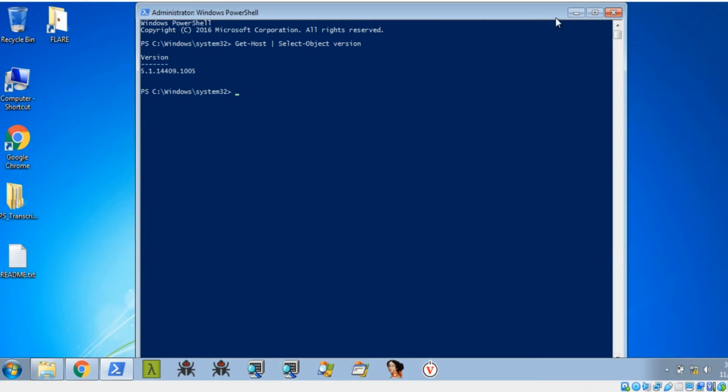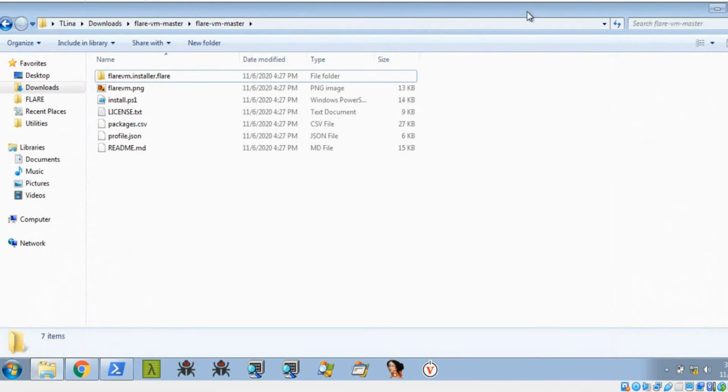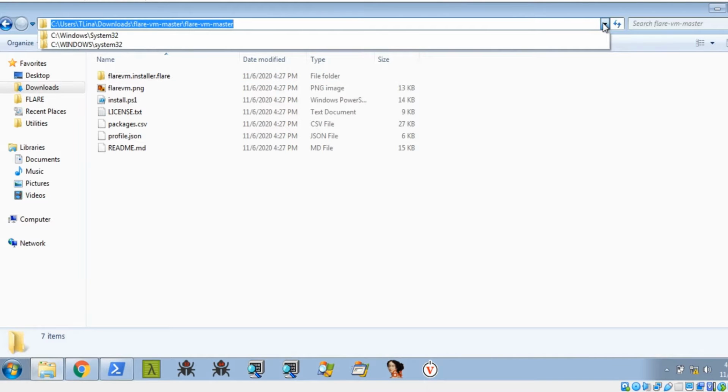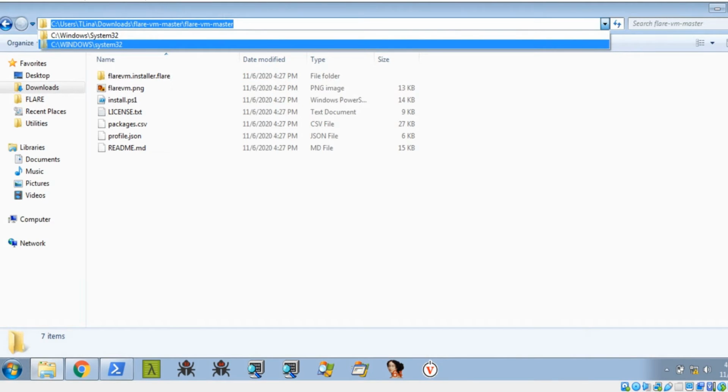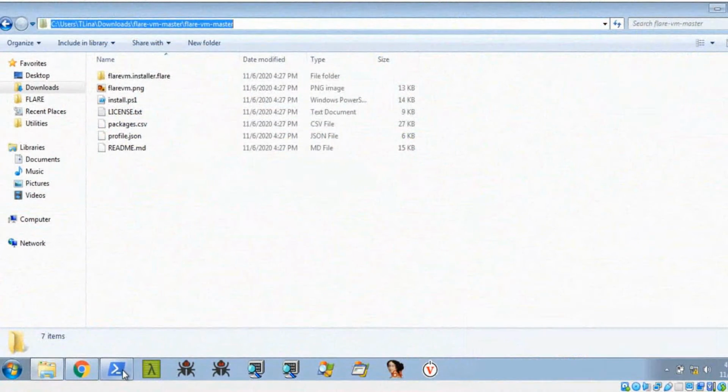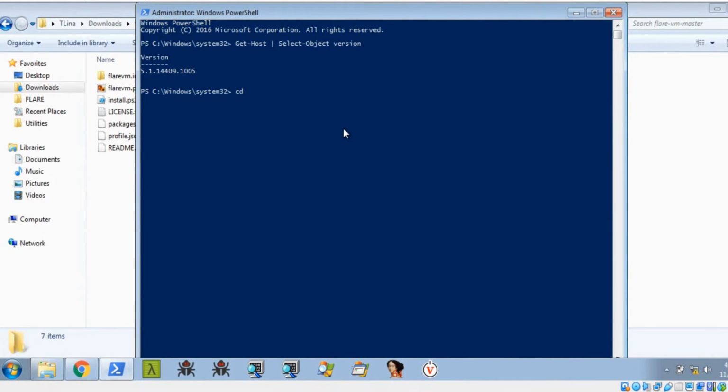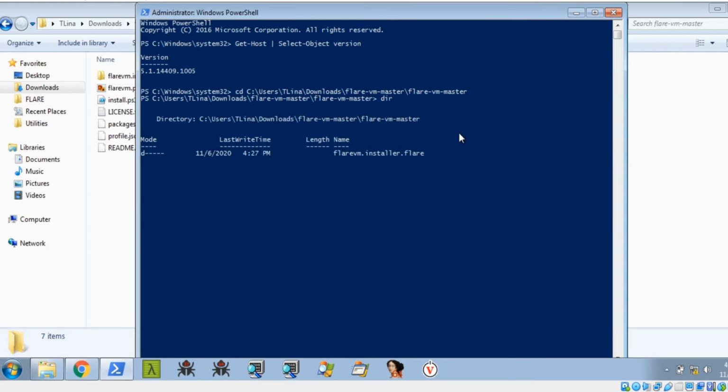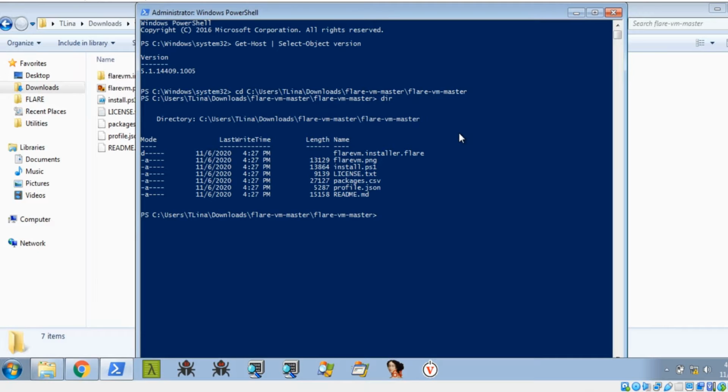Okay, now I'm going to get that unzipped file. This is my unzipped folder. You can get the directory path using copy path. Go to PowerShell, type cd, paste it, and press enter. Now you can see the directories inside that folder.